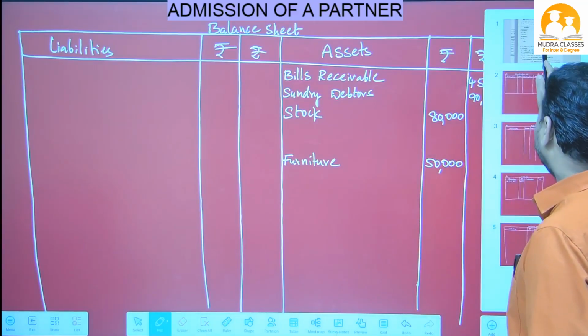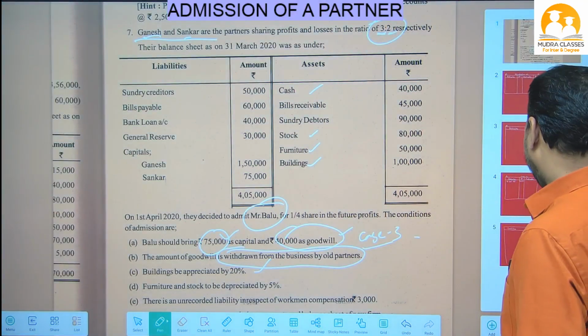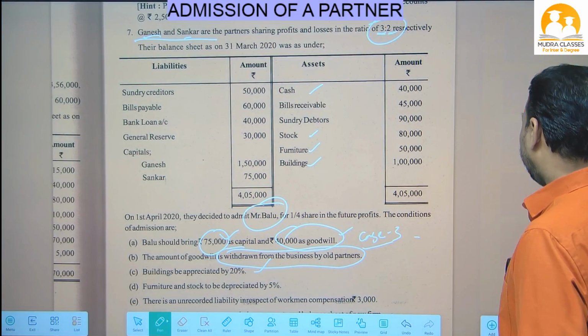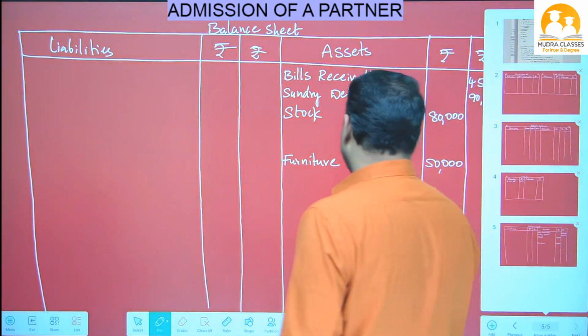See the next one. Furniture completed. What is the next item? Buildings. What is the cost of buildings? The buildings cost is 1 lakh. Okay, so the next item is buildings.